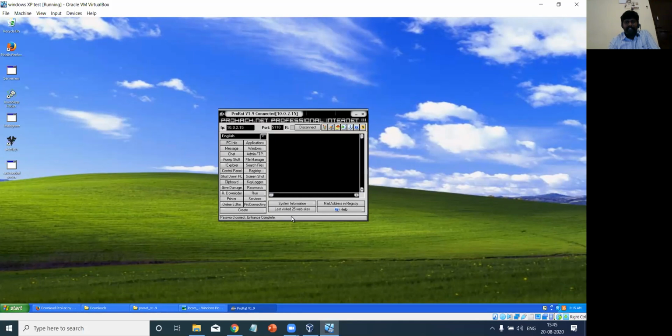Are you clear with these steps? Suppose I wanted to get PC information about where I launched the ProRat software. If I click the system information, it will give the complete information about the machine on which my ProRat has been installed. So this gives the computer name, and then username and all other information, C, Windows directories, and the date. All other information I'm getting, right?